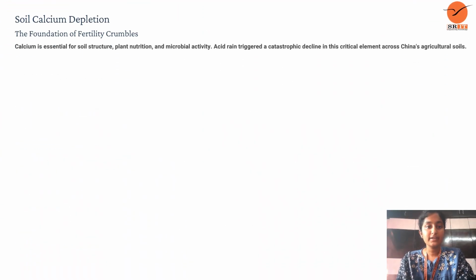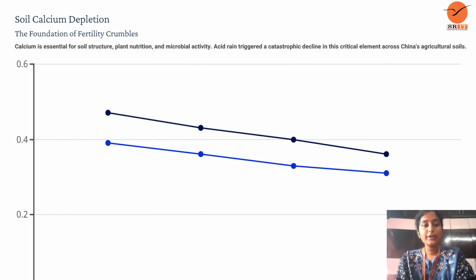Soil calcium depletion. The foundation of fertility crumbles. Calcium is essential for soil structure, plant nutrition and microbial activity. Acid rain triggered a catastrophic decline in this critical element across China's agricultural soils. Let us see the graph of China which is affected by the acid rain. Up to 0.2 to 0.6 it is affected by the acid rain in China. We can see in the graph the blue and dark lines, before and after acid rain impacted China.